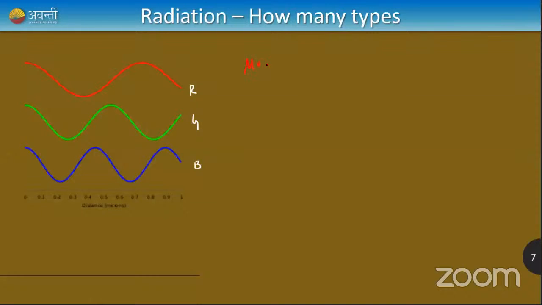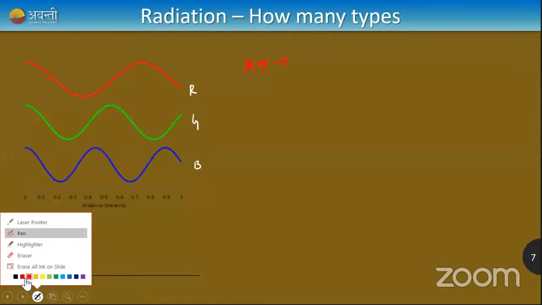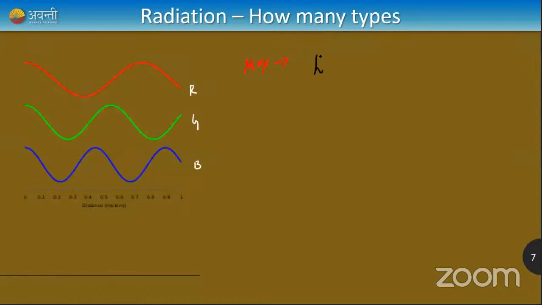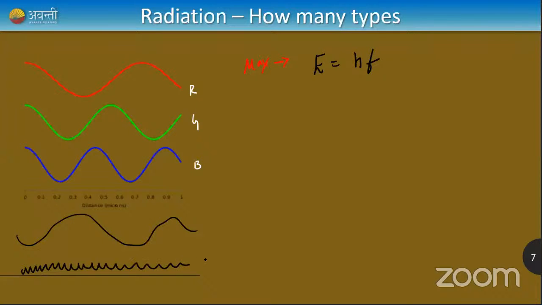So Max Planck was a scientist during Einstein's time, and he gave us a formula: the energy of a photon, or energy of a radiation, is proportional to its frequency, E = hν or E = hf. He said that radiation of higher frequency has higher energy. That's what I told you, right? Radio waves, though very long, have less energy, and gamma rays, though they have short wavelength and higher frequency, are very strong. So gamma rays are stronger than radio waves.